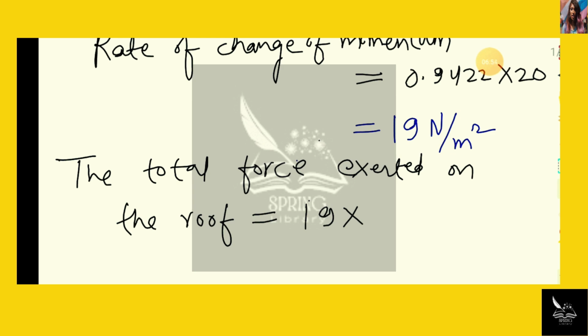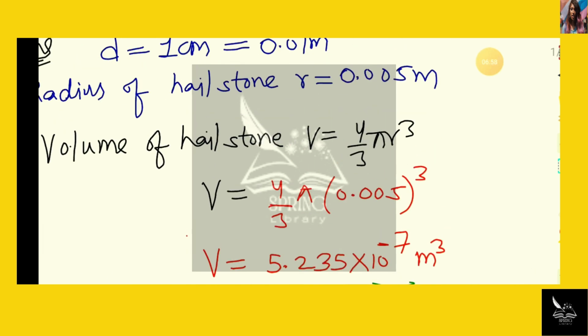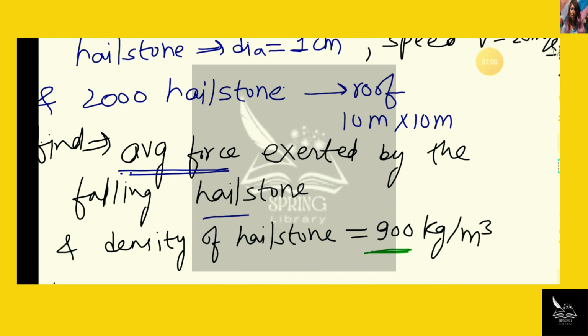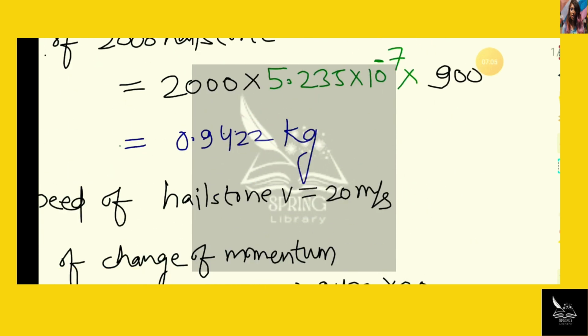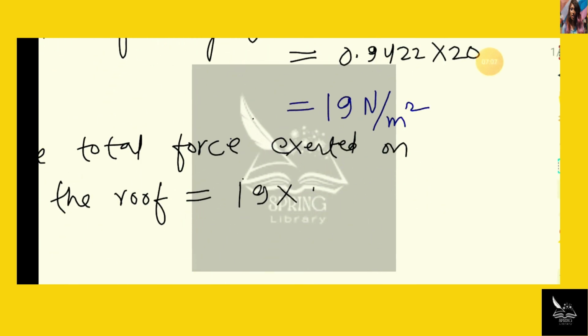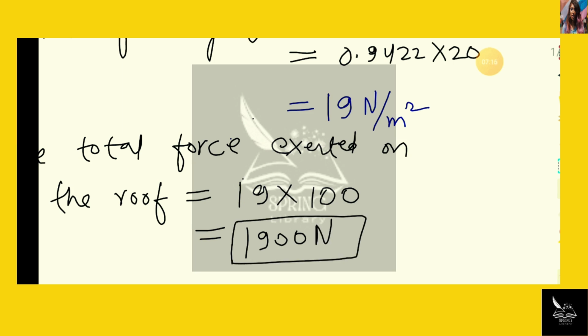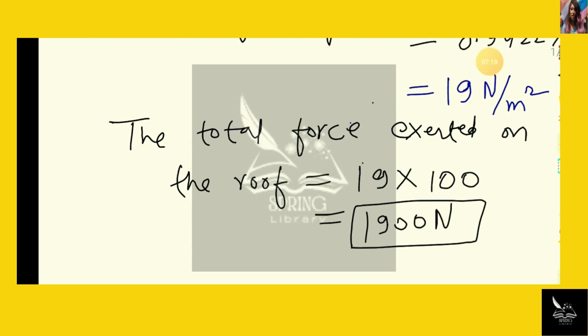The area of roof is given in the question, that is 10 meter multiplied by 10 meter, so 10 multiplied by 10 is 100. So I get 1900 Newton. That means the total force exerted on the roof will be 1900 Newton. So this is the answer of the given question. Thank you.